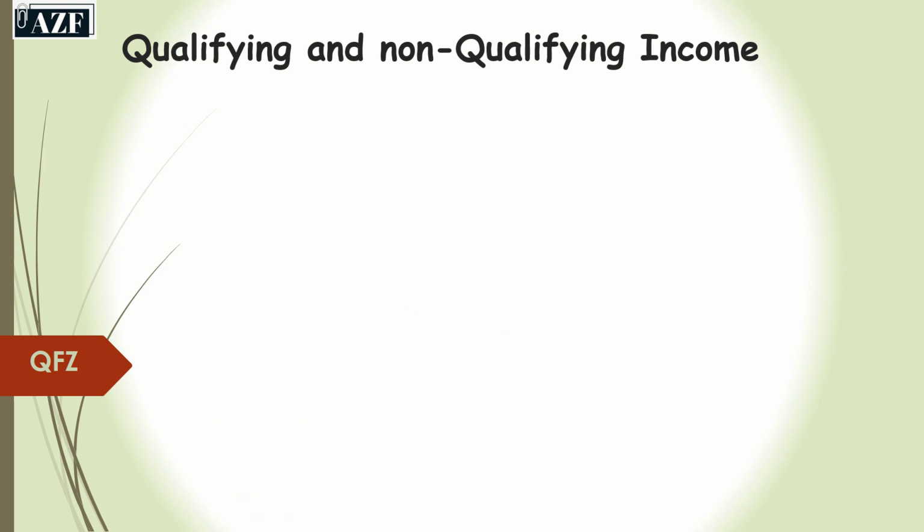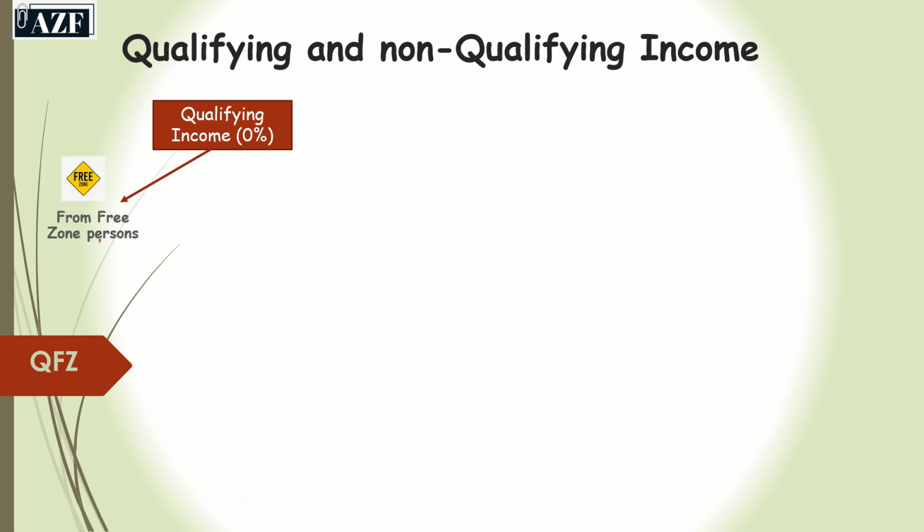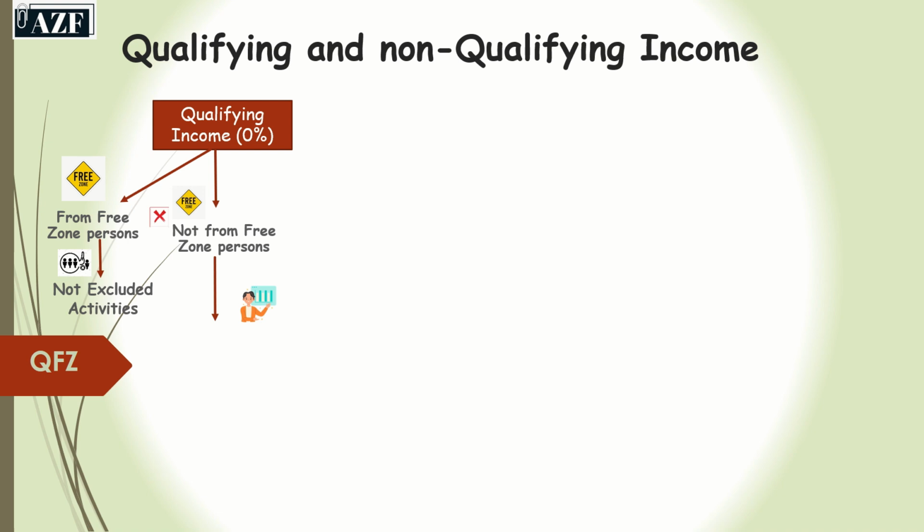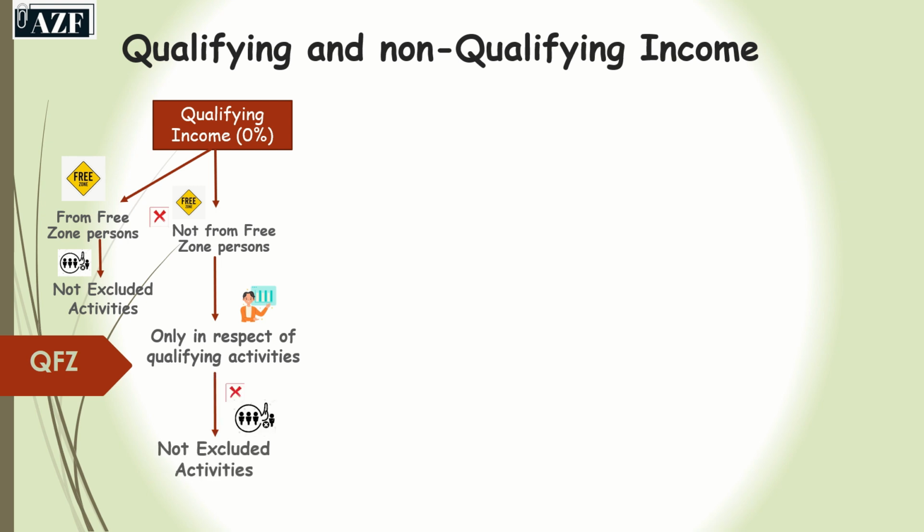Now I shall explain what is the qualifying and the non-qualifying income. If the income is from the free zone persons and it is not an excluded activity, then it is the qualifying income, and if it is from a non-free zone person and it is a qualifying activity, then we must see that if it is not an excluded activity, then definitely it will qualify as the qualifying income.